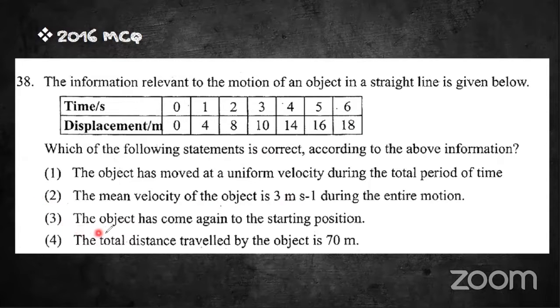The object has come again to the starting point. That is also incorrect, because if the object is coming again to the starting point, what happens? The displacement at the end of the 6 seconds should be 0. It is not 0, so it is not coming to the starting position again. The total distance traveled by the object is 70 meters. That is also incorrect because the distance traveled within the 6 seconds is 18 meters.